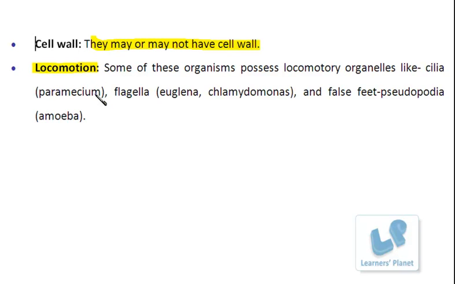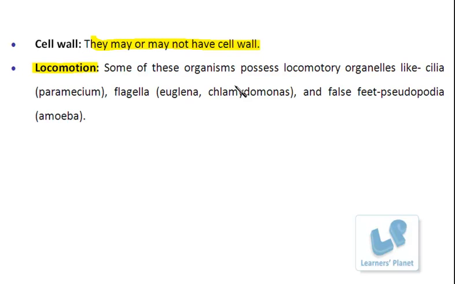Well, the next property is related to locomotion. In these types of organisms, the organisms that belong to protista, they have structures which support the movement of the organisms. You understand what is locomotion? Locomotion means change in the position or the location of an organism.